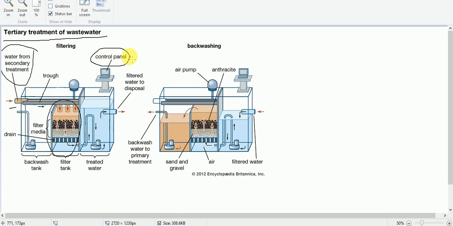Okay, it is monitored using computers. Okay, and here the filtered water, the clean water, is released here. Okay, and so in this way here it is recycled. So this is what we call tertiary treatment.